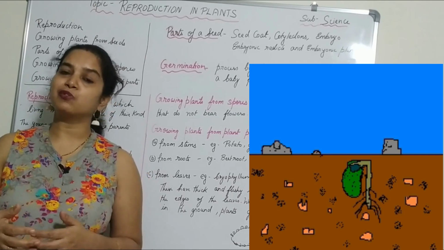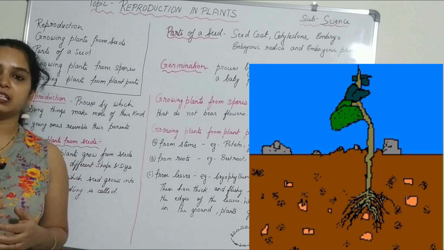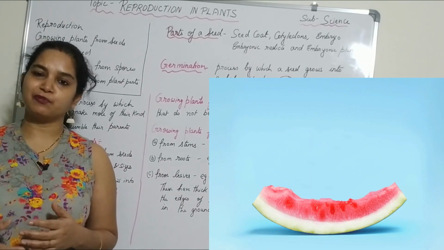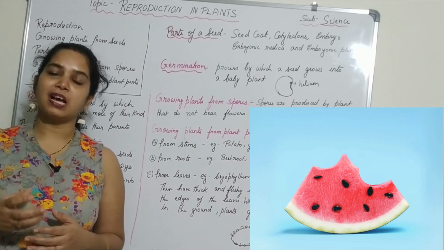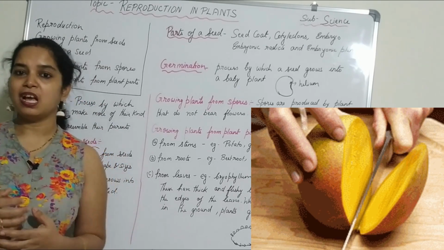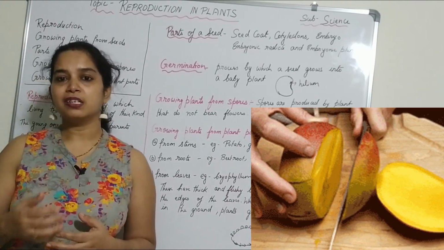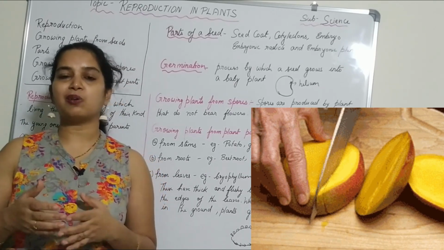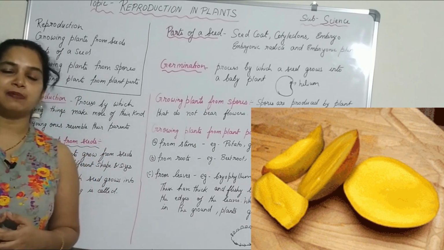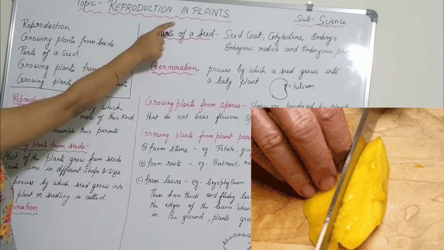They also give birth to the small plant, and they are called seedlings. The plants bear fruits, and the fruits have inside them many seeds. Some have many seeds, some have one seed, and when the seeds are planted, they give rise to a seedling or a small plant. So this is called reproduction in plants. So today our topic is reproduction in plants.